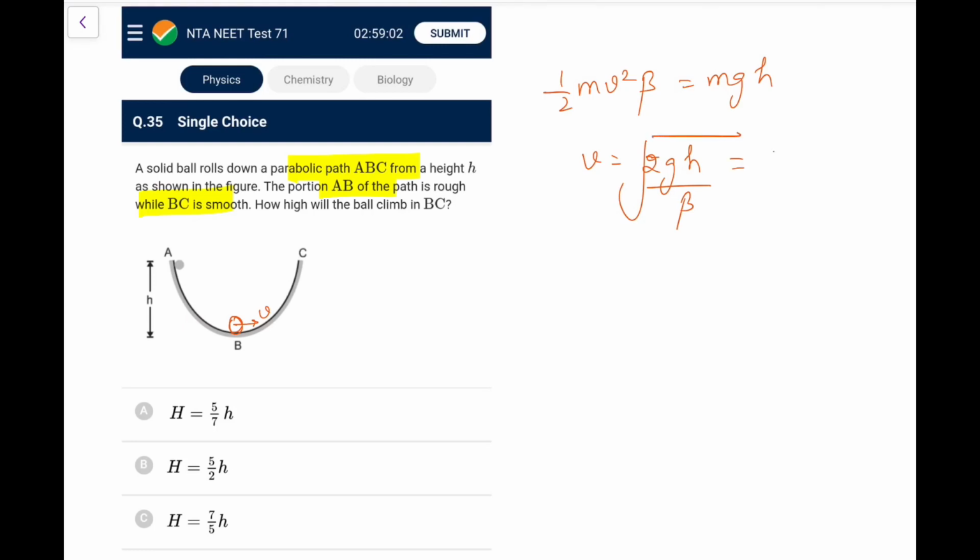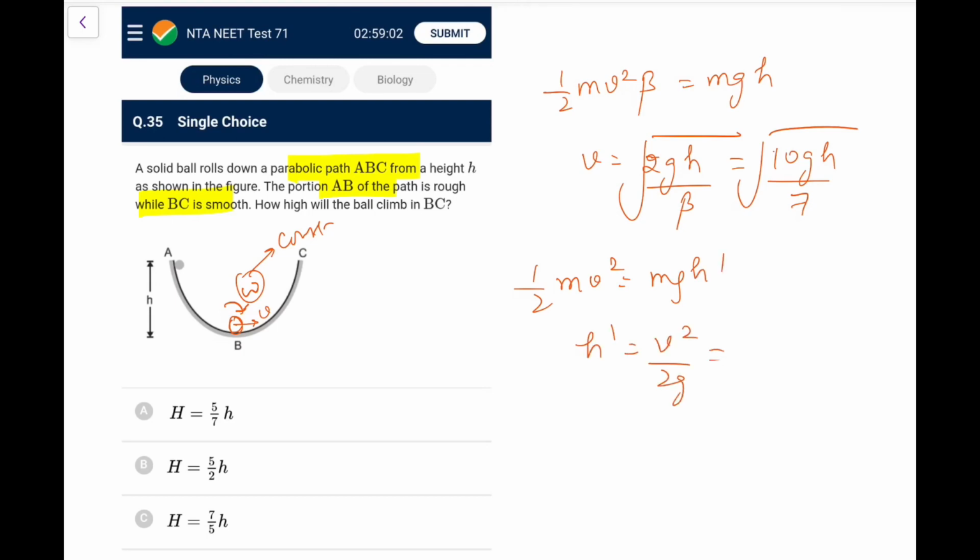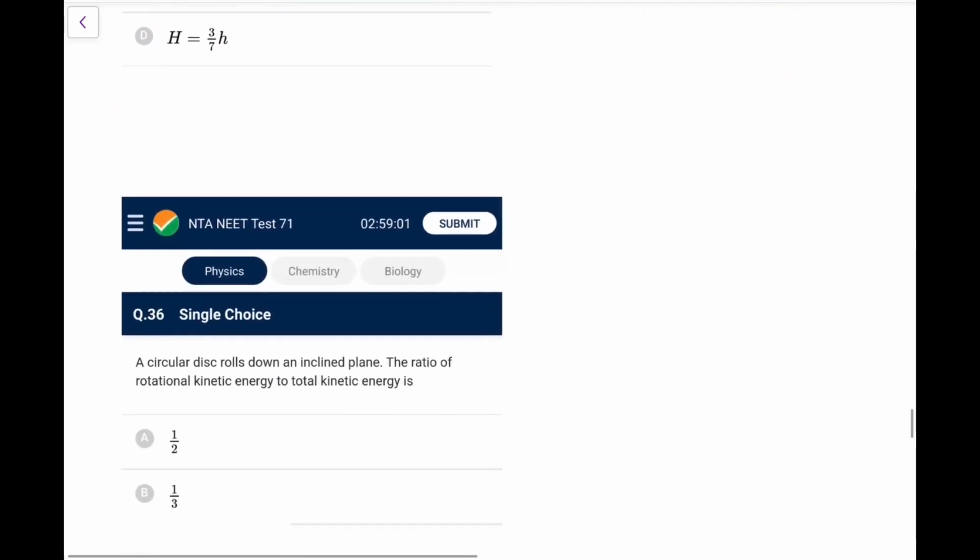So it would be 10gh by 7. Now this portion is smooth, so omega will remain constant, only v will change. So now only the kinetic energy of translation will be given up, so half mv square would be equal to mg h dash. So h dash would be v square by 2g. If you do this, it comes out as 5h by 7. So the new height would be 5h by 7 only. So go for option A.